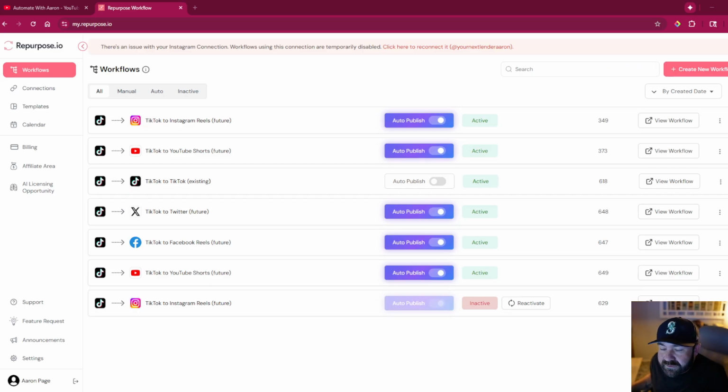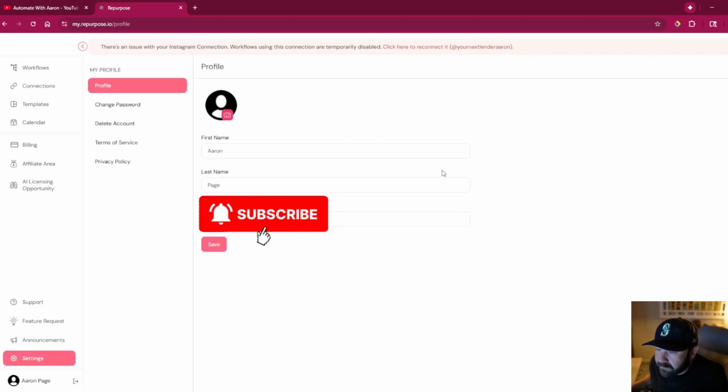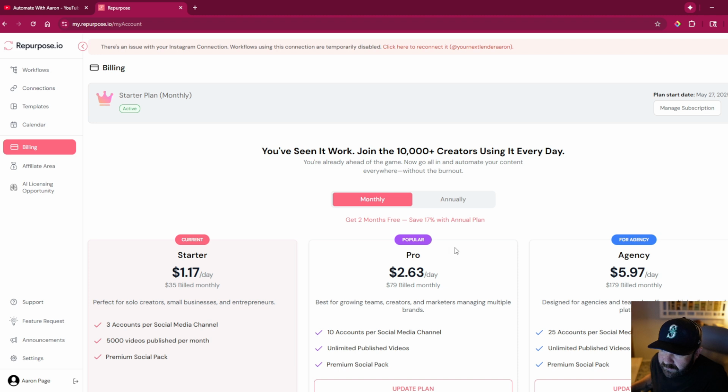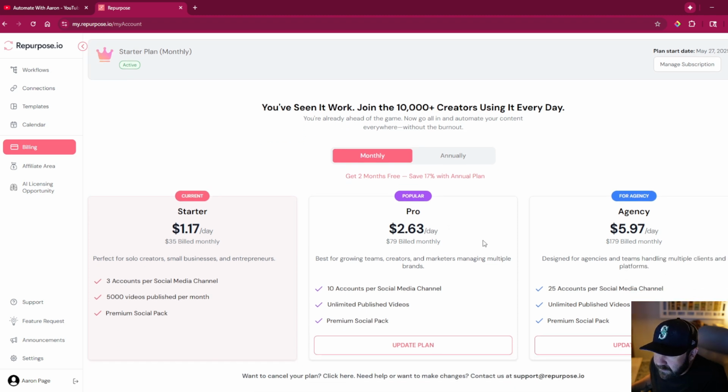So the program is right here. It's called Repurpose.io. Let me just verify. I'm going to check the settings here. So here's the billing on it. This is what it is. I just do $35 a month. I thought it was 20, whatever.